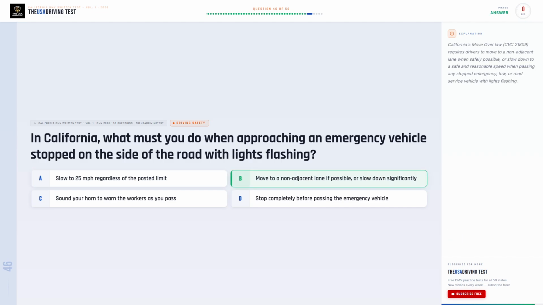The correct answer is B. Move to a non-adjacent lane if possible, or slow down significantly. California's Move Over Law, CVC 21809, requires drivers to move to a non-adjacent lane when safely possible, or slow down to a safe and reasonable speed when passing any stopped emergency, tow, or road service vehicle with lights flashing.